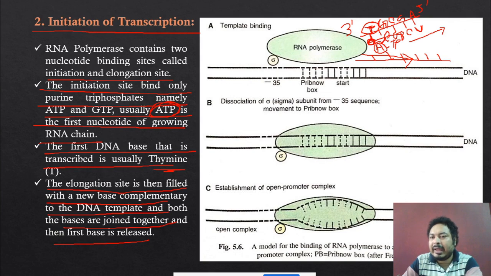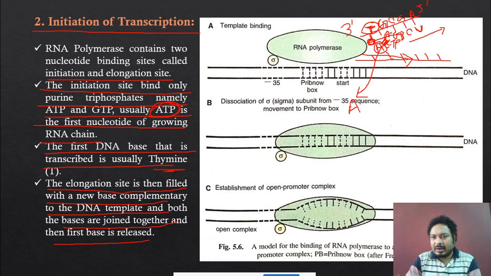After the bonding of the A and C, what happened? The A molecule is released from the T. The hydrogen bond between the A and T is dissociated, and the A molecule is released. Okay, RNA polymerase is moving forward and A is coming out like that. This is the A. A is coming out. A always binds to the T, we know. The second C is binding to the A, and they form the bond between A and C.